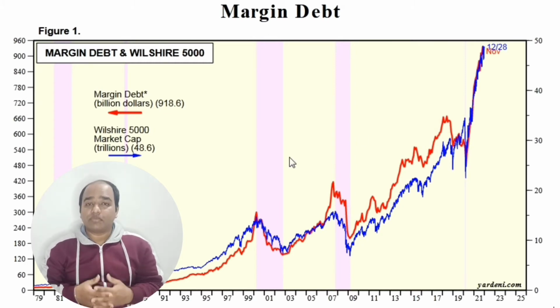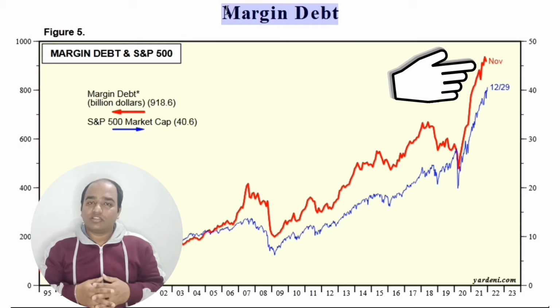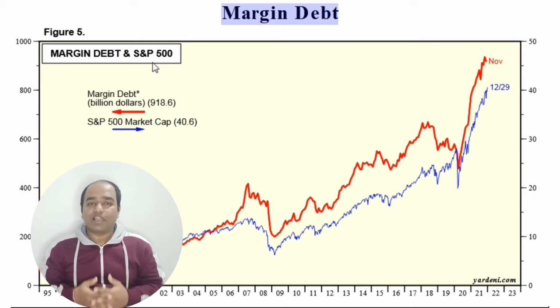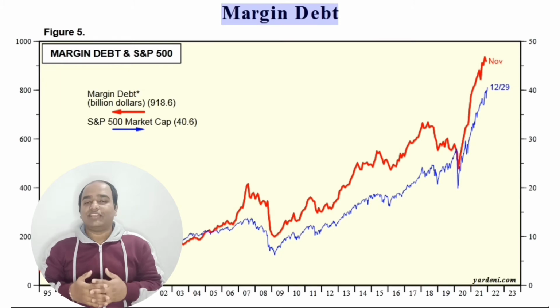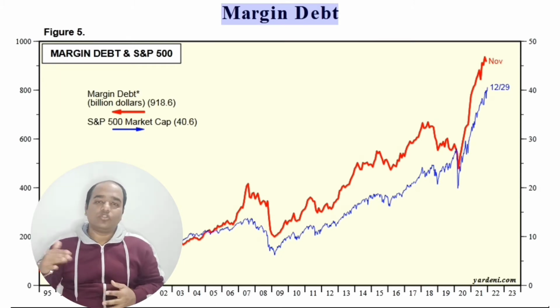In the near term, if the market makes any correction, the margin holders will lose their money. In the case of the S&P 500, margin debt has already crossed the total market capitalization. That truly indicates that most people have bought stocks on margin money, or on the basis of loans. If the market collapses, chances are very high that the investment value of all the investors is likely to go down.